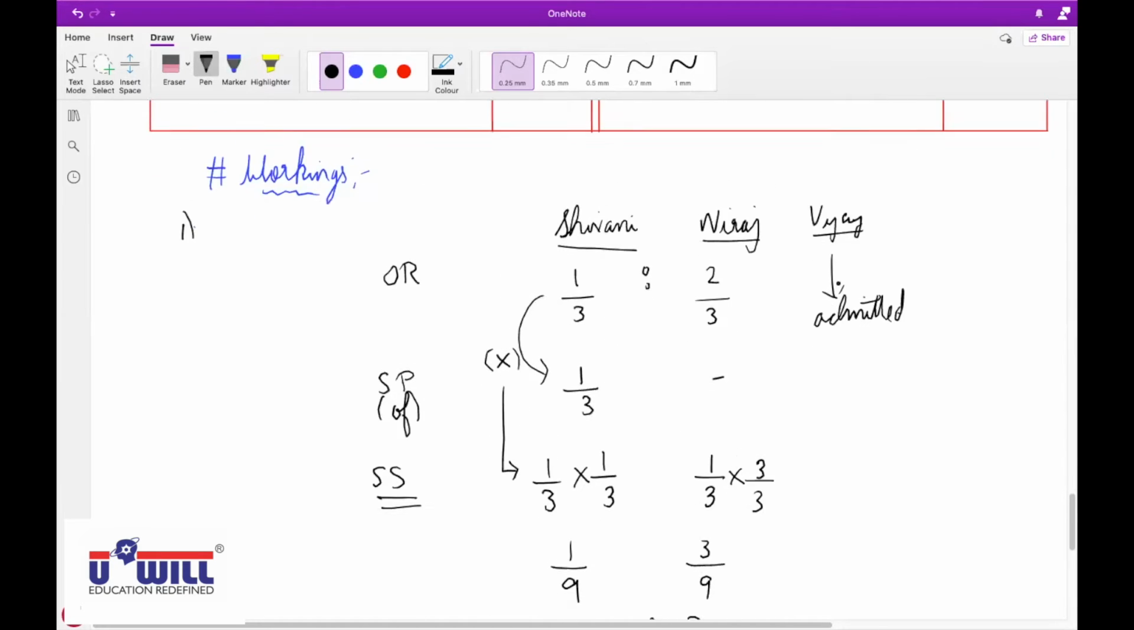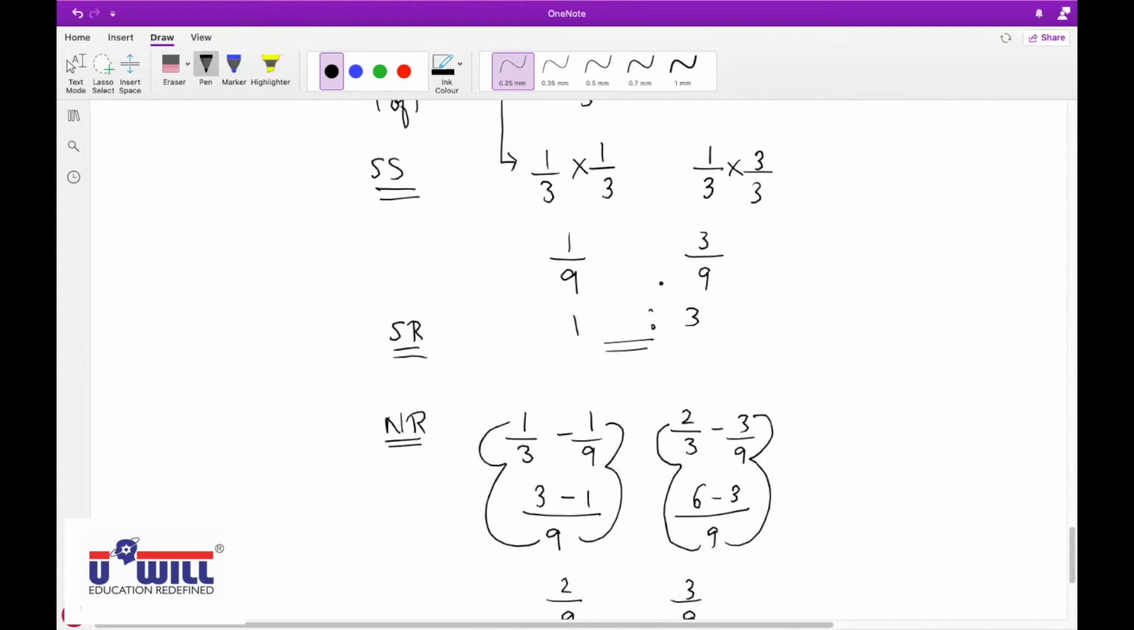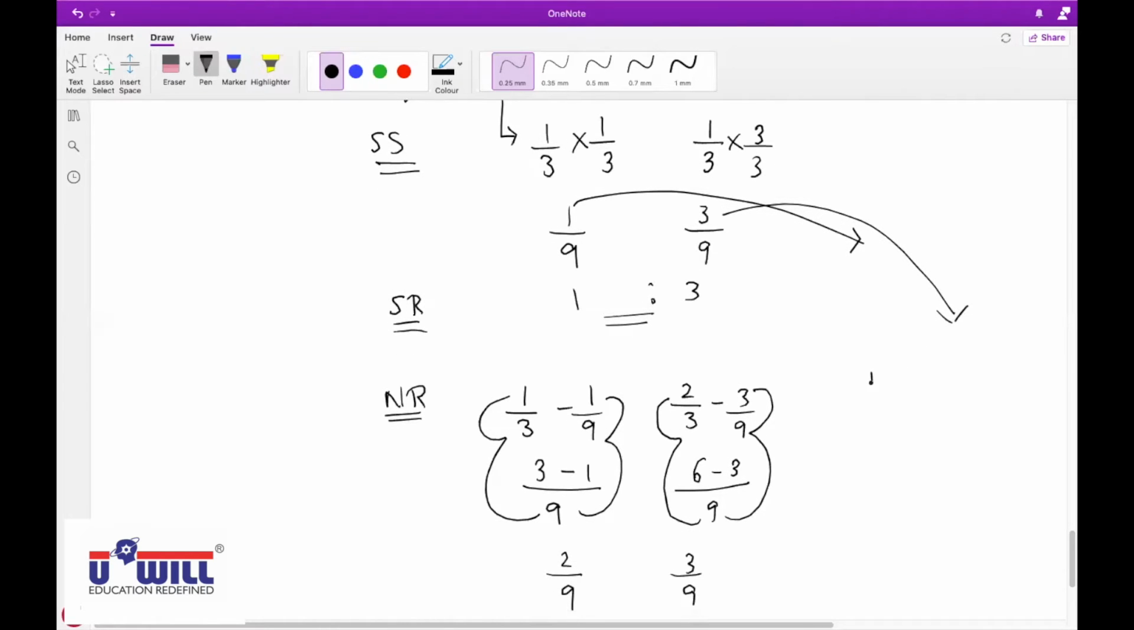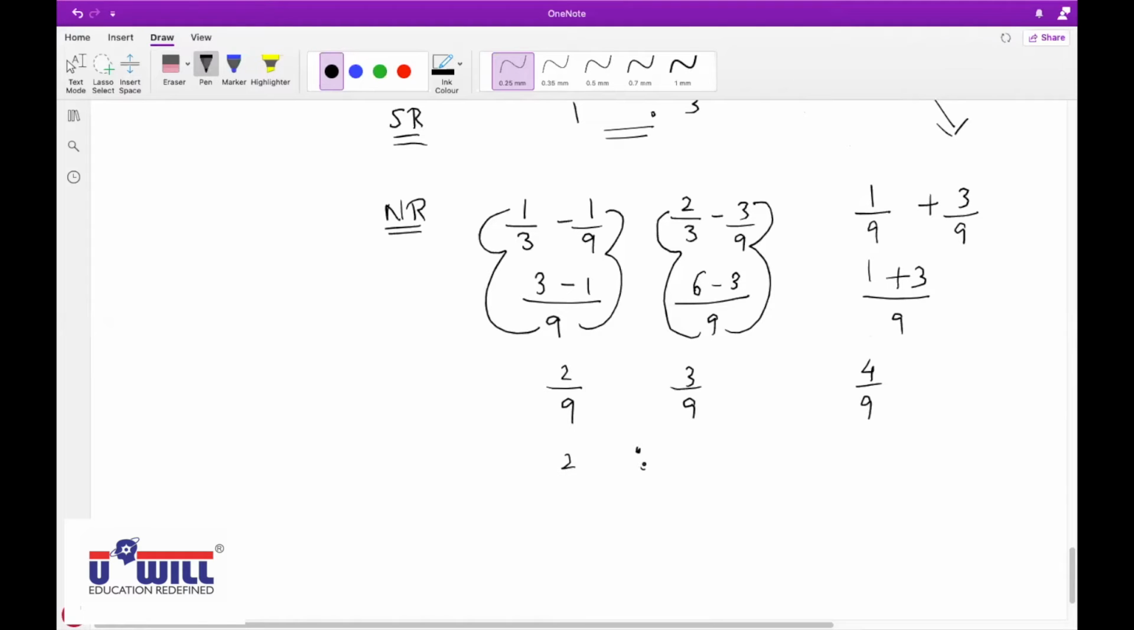And how do you find the new ratio of Vijay? Sacrifice share of Shivani and Neeraj. Yes, this Shivani and Neeraj share will go to Vijay. So 1/9 plus 3/9, that is 4/9. So new ratio is 2:3:4. Raise your hand who did not understand this.